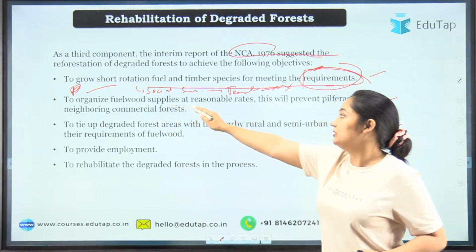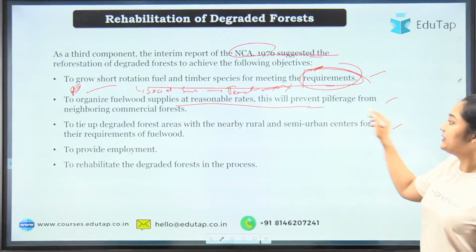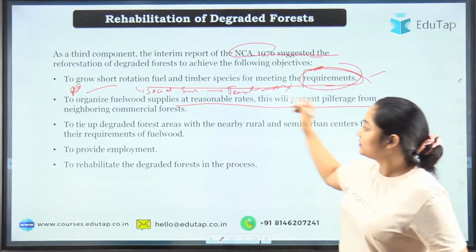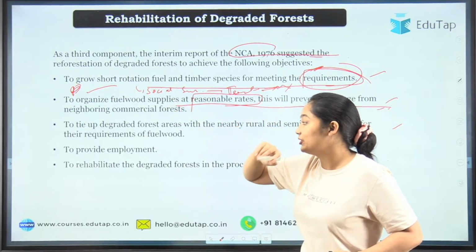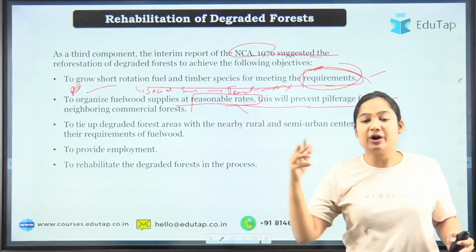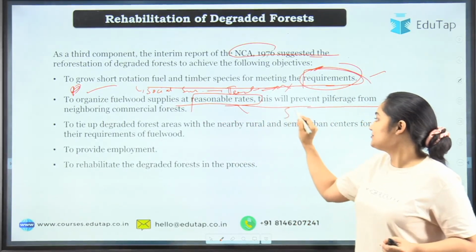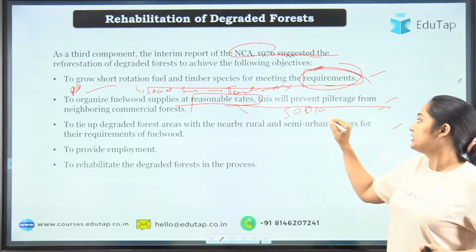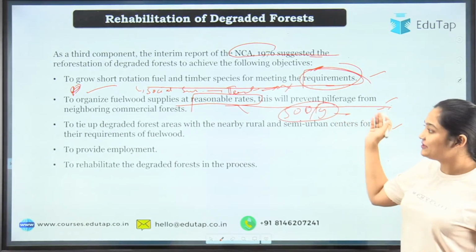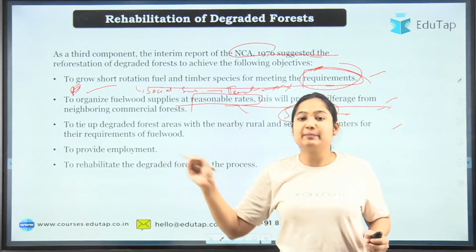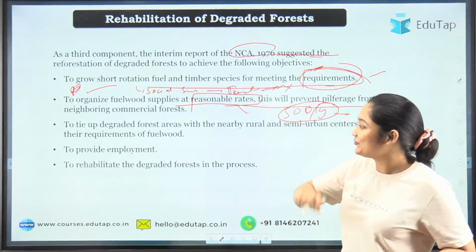Then, to organize the fuel wood species at a reasonable rate. A reasonable rate should be there for fuel wood, so that people won't go and cut the trees. If the wood will cost 500 per kg, let's say, rather than paying this price, they will say, okay, let's cut a tree and pay a fine of 100 rupees. That kind of mentality will grow.